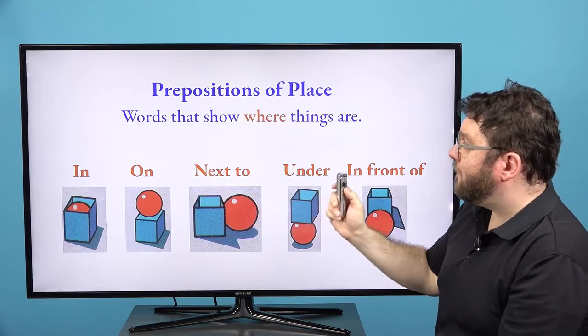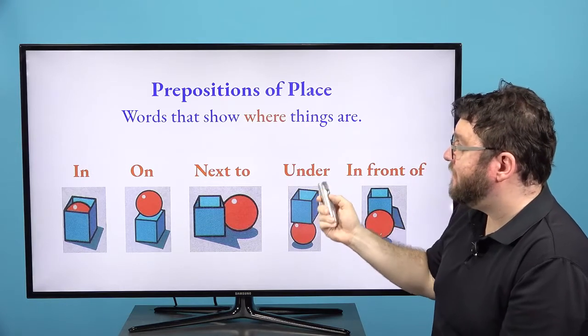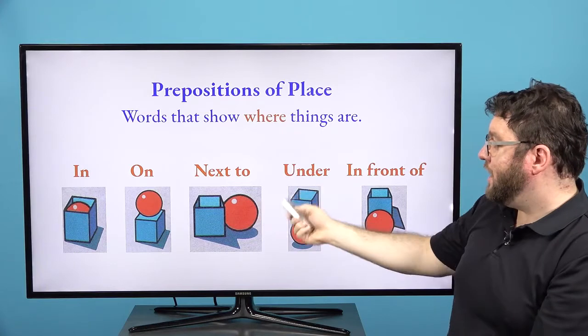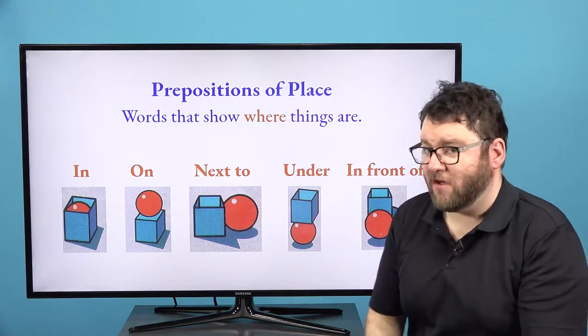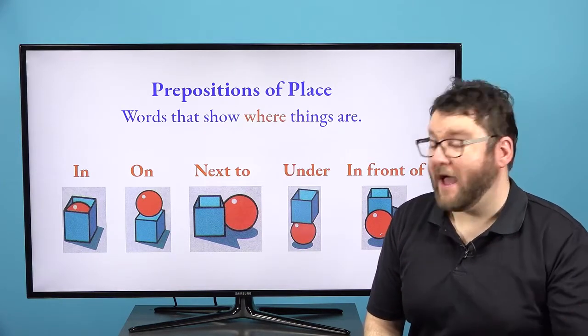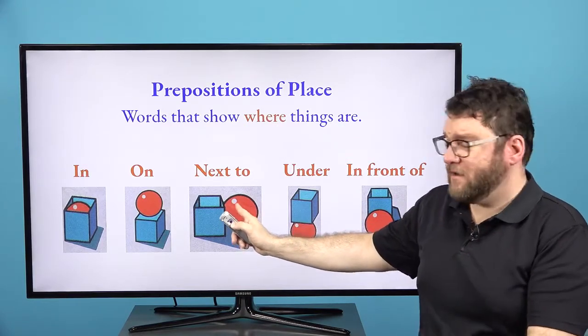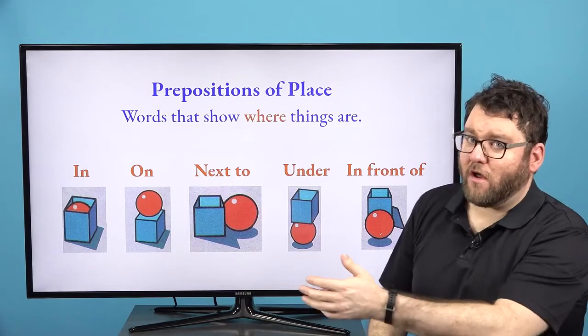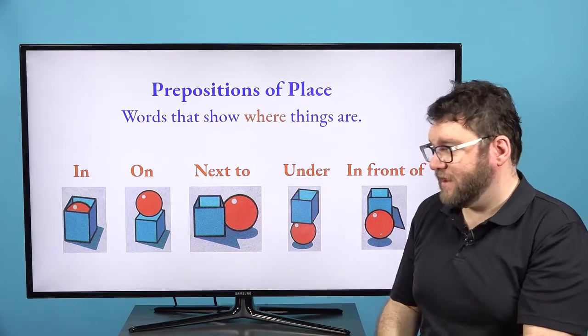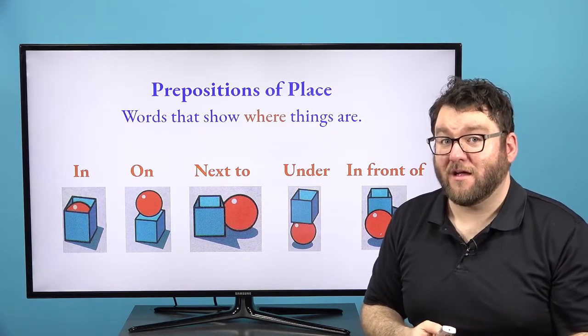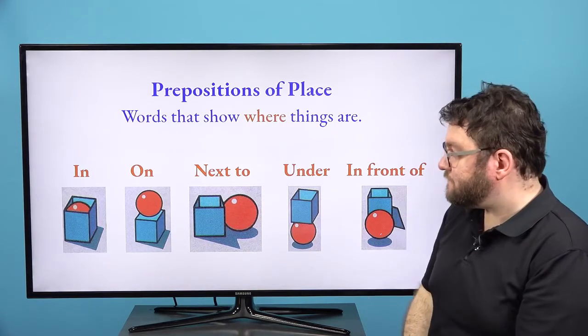So please remember, for prepositions of place, they show where something is, right? So we have in, on, next to, under, in front of. We also studied beside, next to, also beside. In England, they use that often. And we also studied across from, 대각선. So we studied these. You can go back and look at those in our previous videos.